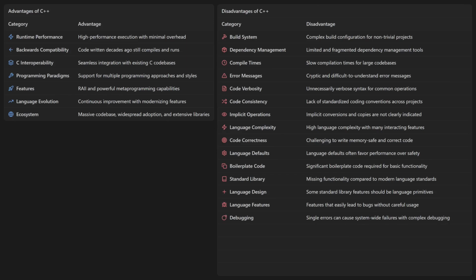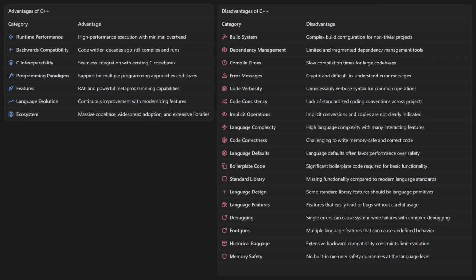One bad line of code can take down a 10 million line codebase and be agonizing to debug. There's way too many footguns. It's accumulated way too much historical baggage. Safety remains fundamentally unresolved, and although some of the new features are decent, most of them are awkwardly bolted on as an afterthought and are painfully unergonomic with a lot left to be desired.